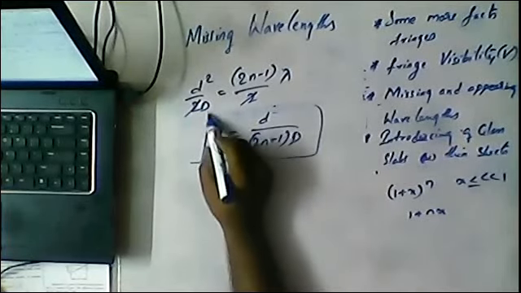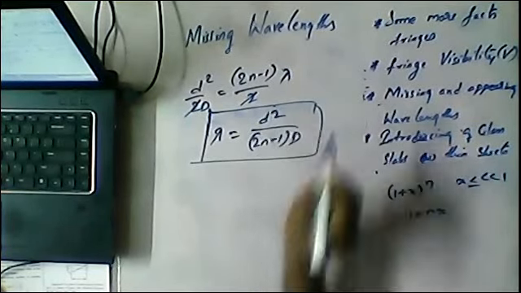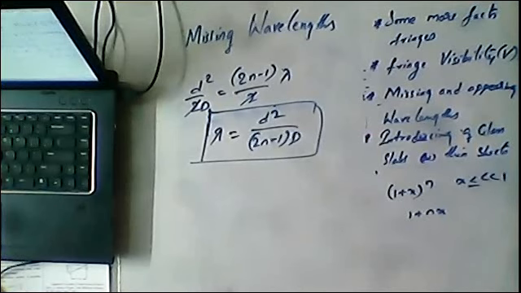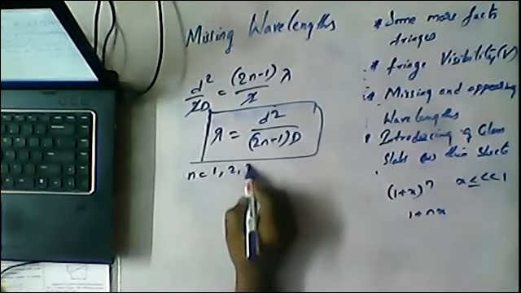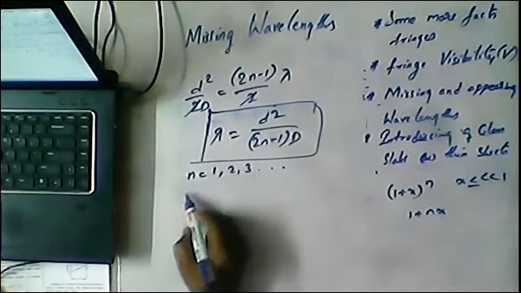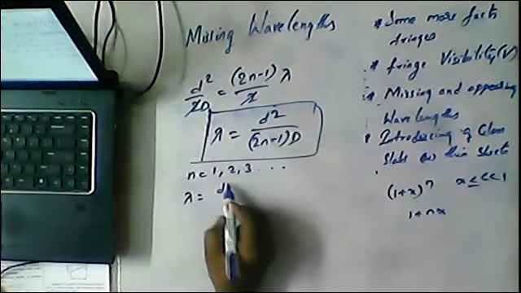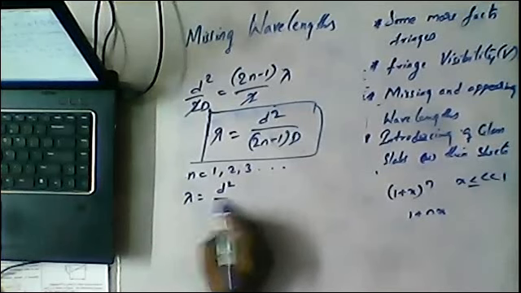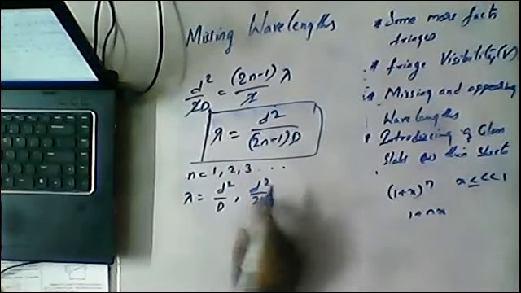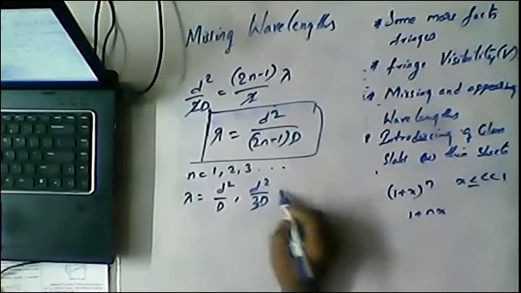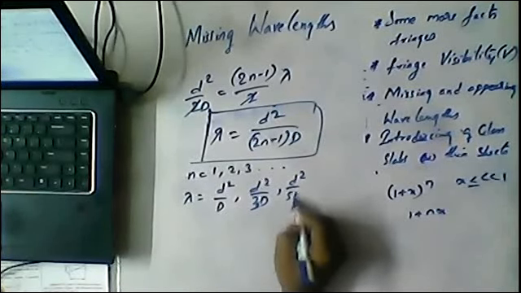Okay guys, d square by (2n minus 1) into d. So these are the missing wavelengths. If you keep n is equal to 1, 2, 3 and so on, we are getting lambda is equal to d square by d, d square by 3d, d square by 5d and so on.